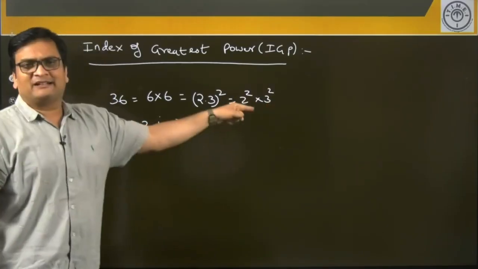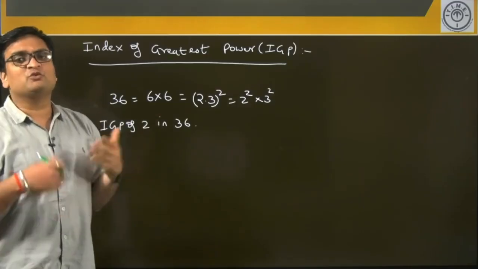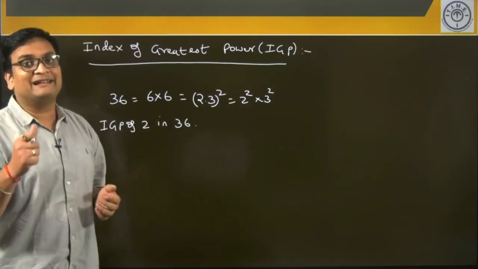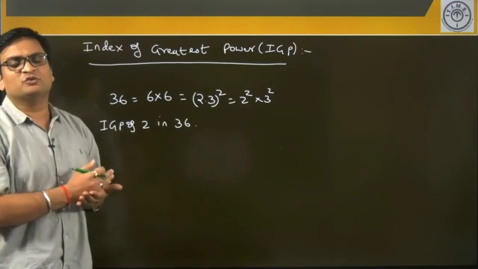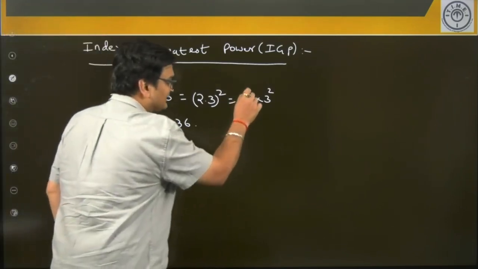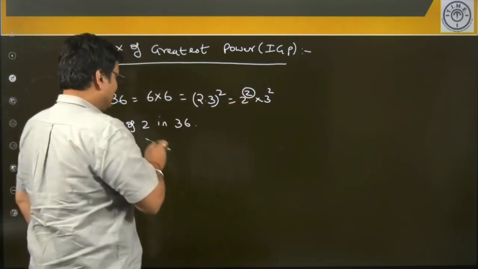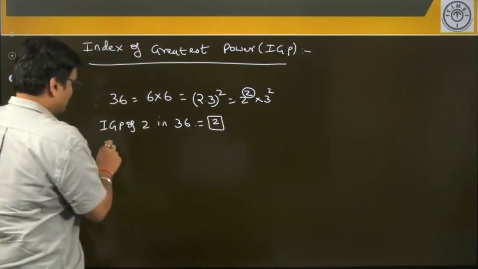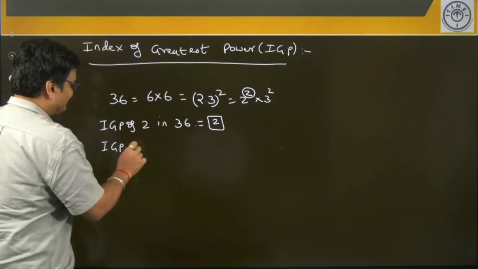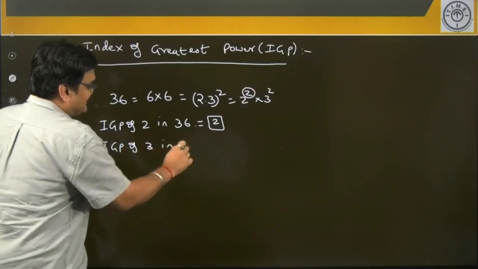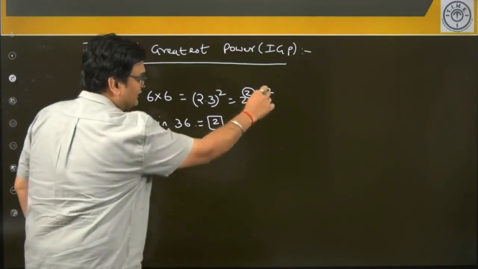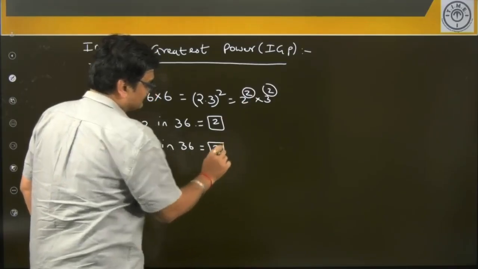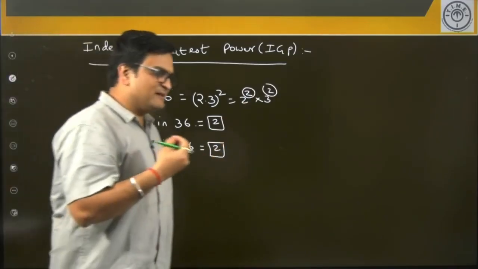Now, in this prime factorized form, what is the index or power of 2 that we have? As you see here, the power is 2, and hence IGP of 2 in 36 will be equal to 2. Similarly, IGP of 3 in 36 is also going to be 2 only, as you see. This is what IGP basically means.